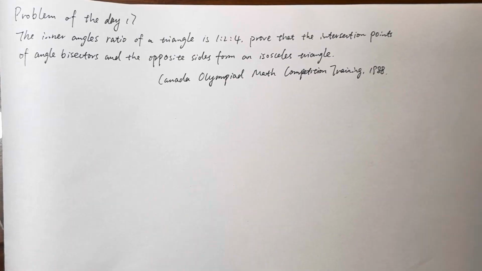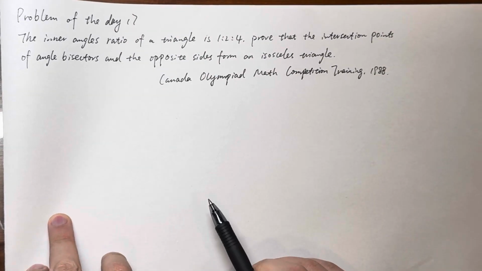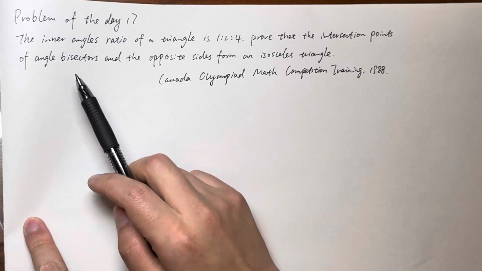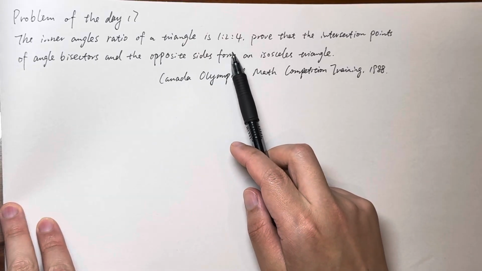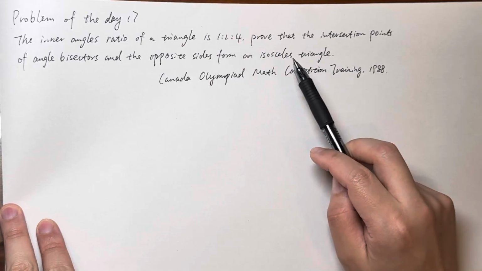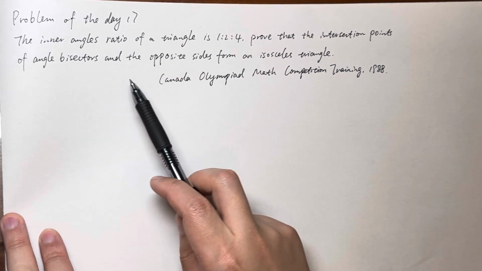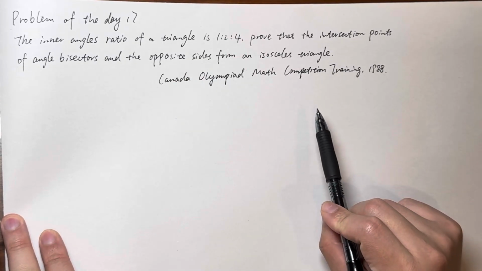So here I will talk about the problem of the day 17, which is the Canada Olympiad math computation training in 1988. It's a pretty old problem, but it's a very interesting problem. The inner angles ratio of a triangle is 1 to 2 to 4. Prove that the intersection points of angle bisectors and the opposite sides form an isosceles triangle.